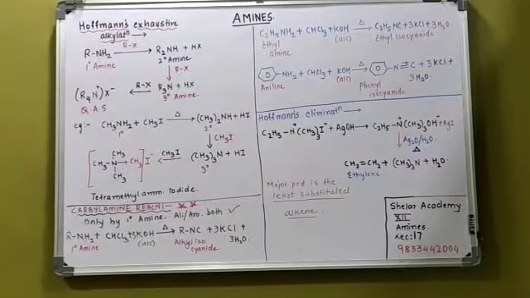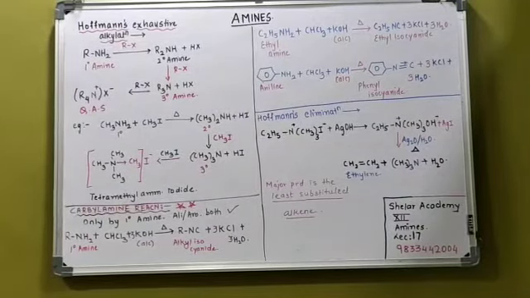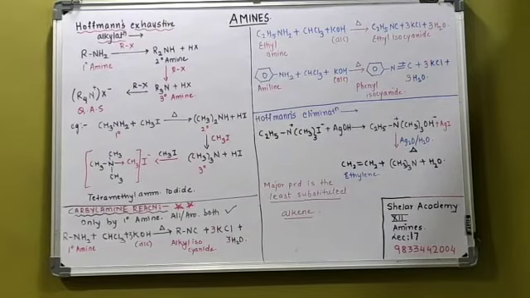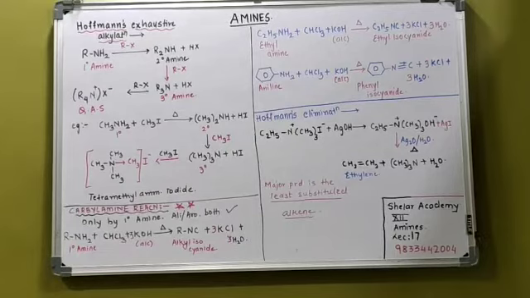Lecture number 17, the reactions of amines. Very simple reactions. Left hand side, Hofmann's exhaustive alkylation. The very first, why is it called exhaustive? Because it is reacted with excess of the alkyl halide. So it is called exhaustive.